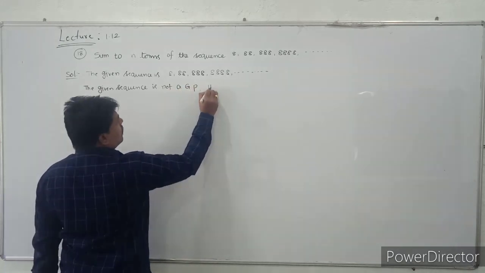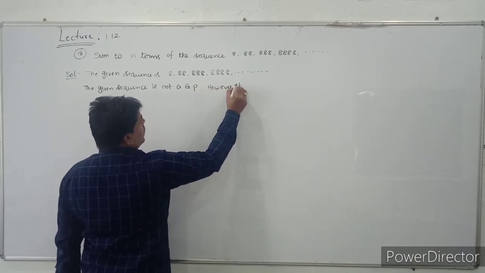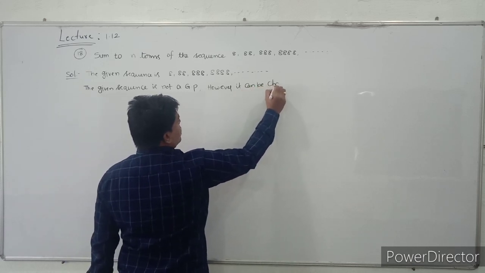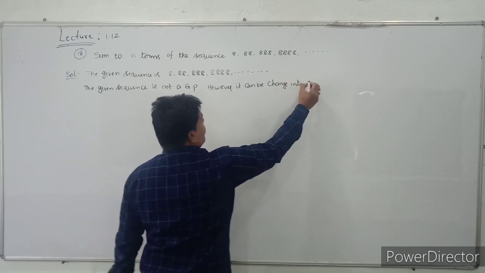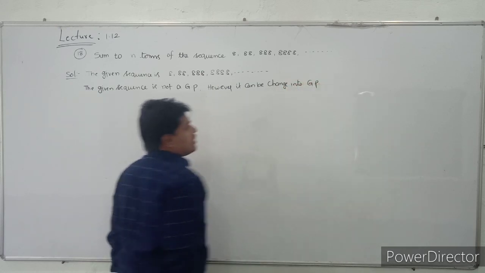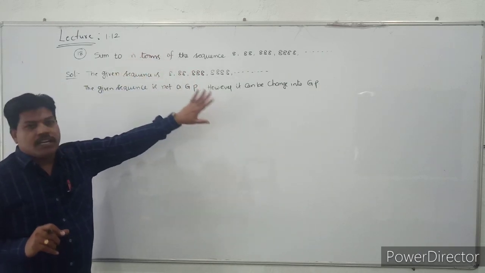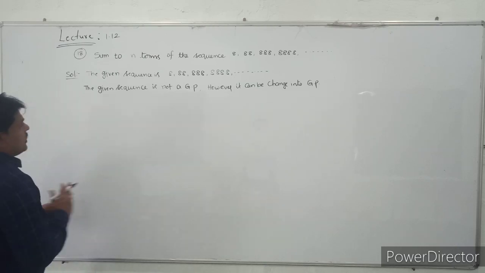However, it can be changed into a geometric progression. The given sequence is not in GP, but we will change it into GP, then we can calculate the sum. So see how to calculate this.